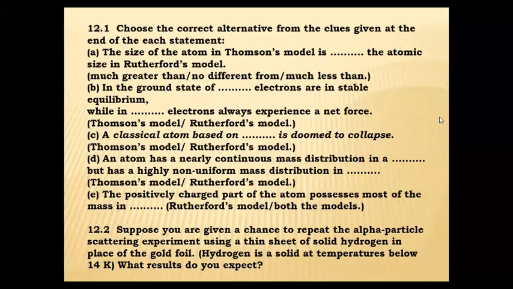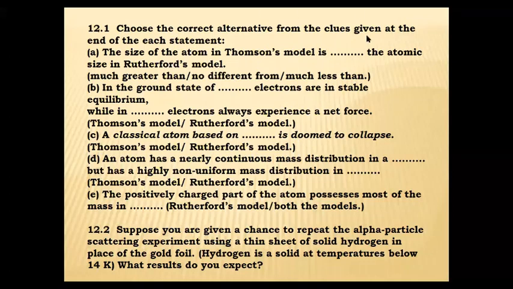Next is the second question, also theory only, read carefully. Suppose you are given a chance to repeat the alpha particle scattering experiment. Already, under the guidance of Rutherford, Geiger and Marsden conducted the experiment. But your question: suppose you are given a chance to repeat the same alpha particle experiment using a thin sheet of solid hydrogen in place of gold foil, what result would you expect? And in brackets, hydrogen is a solid at a temperature below 14 Kelvin.